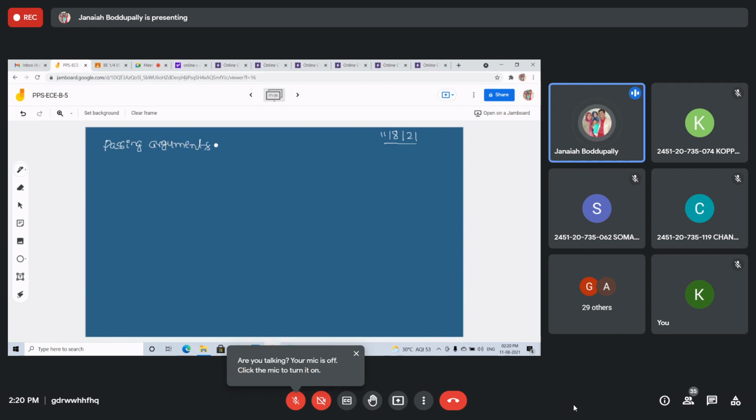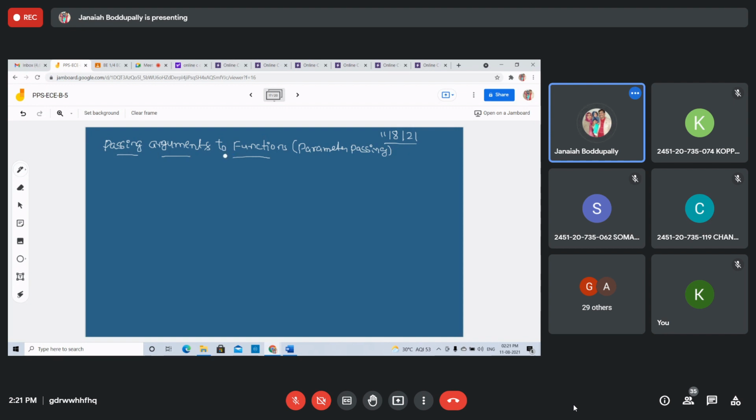See, students, how to pass the arguments to functions. This mechanism is used to convey information to the function. Information to the function is the argument or parameters.